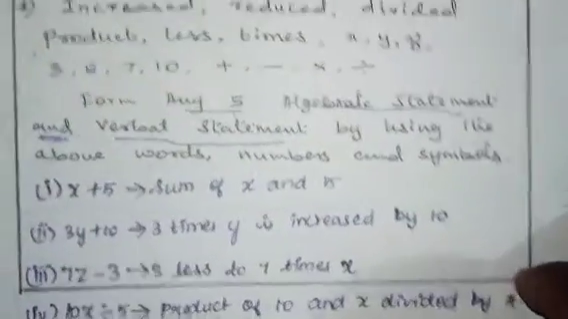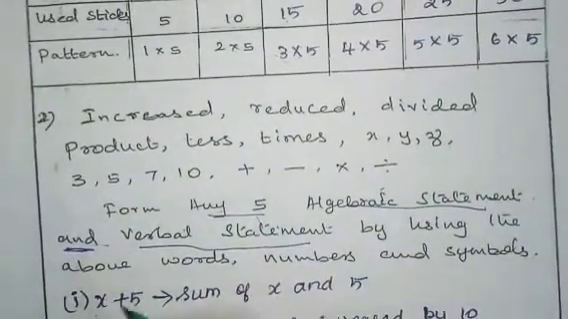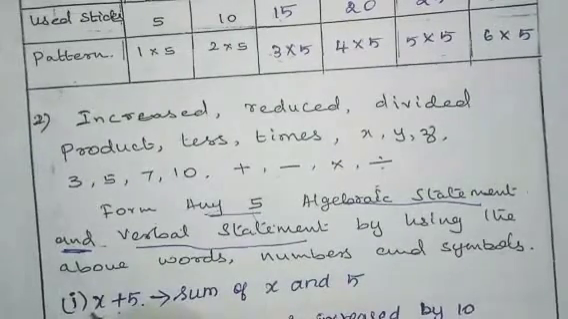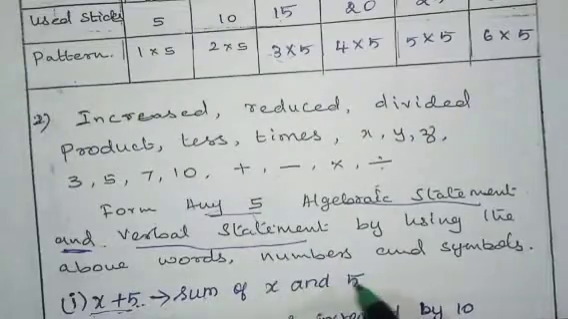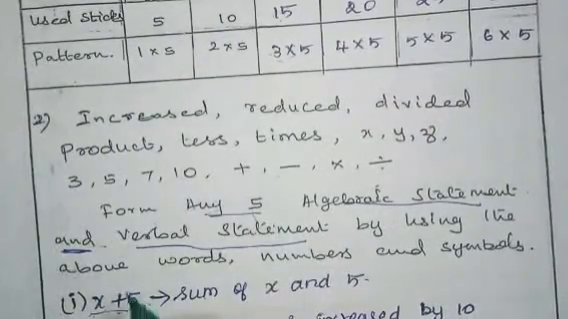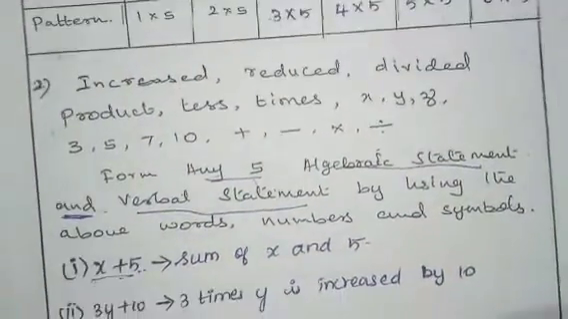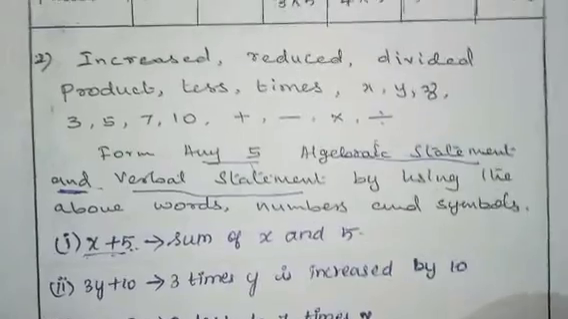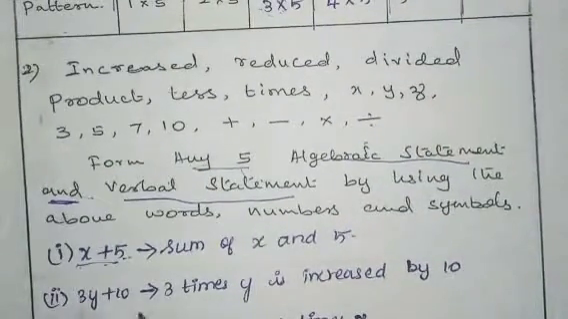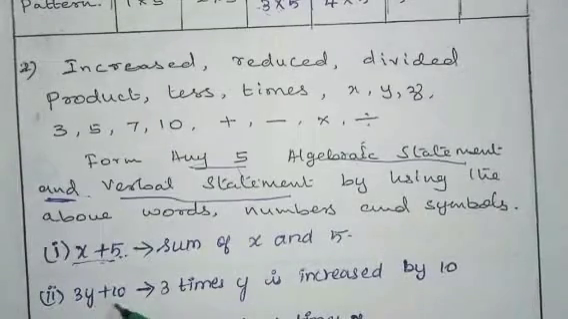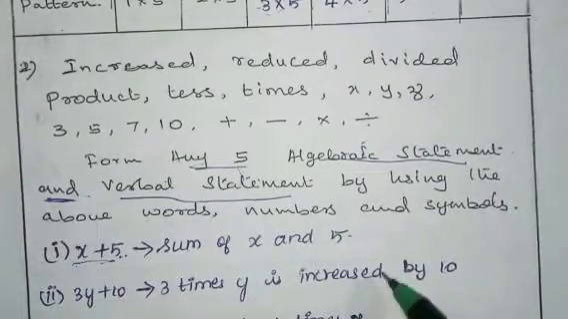So first one, x plus 5. So this is the algebraic statement, x plus 5. The verbal statement is sum of x and 5. Sum, they have given a plus symbol, right? So sum of x and 5. Next, second one, 3y plus 10 is 3 times y is increased by 10. So 3 multiplication product here, 3y, plus addition and then plus 10, right? So 3 times y is increased by 10.